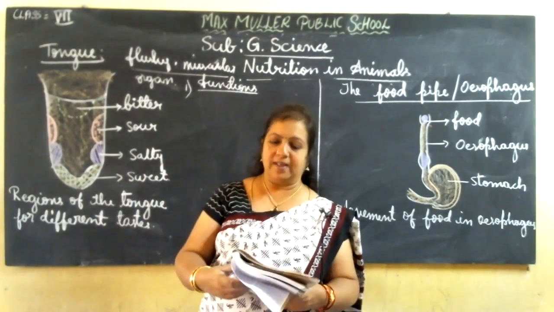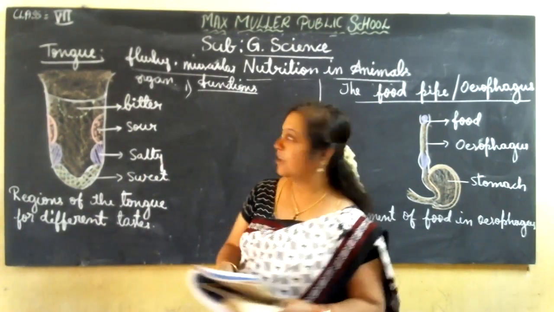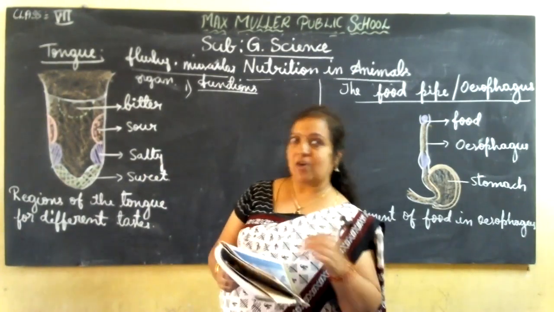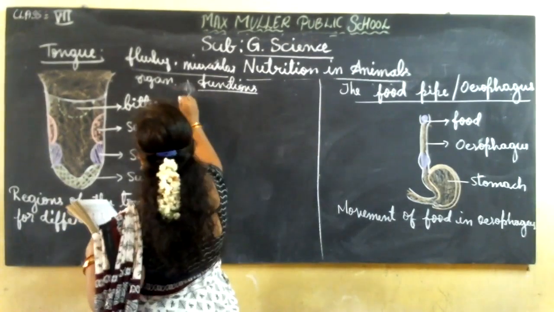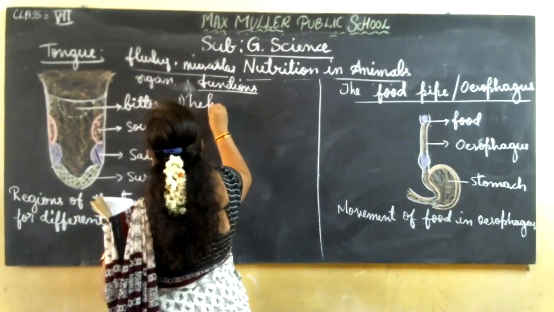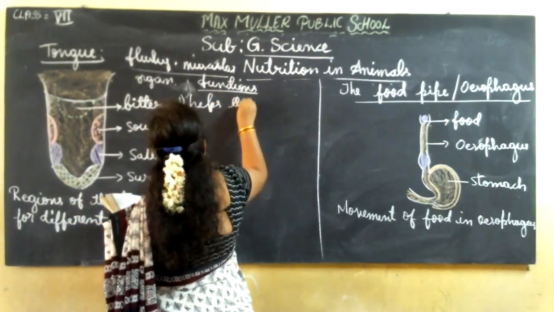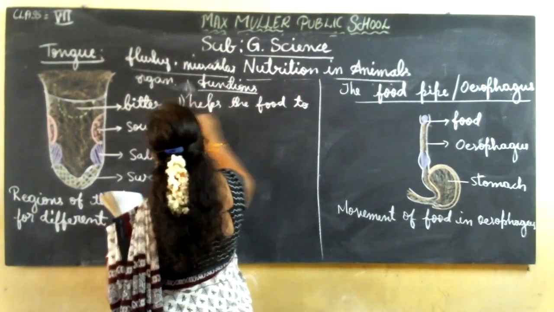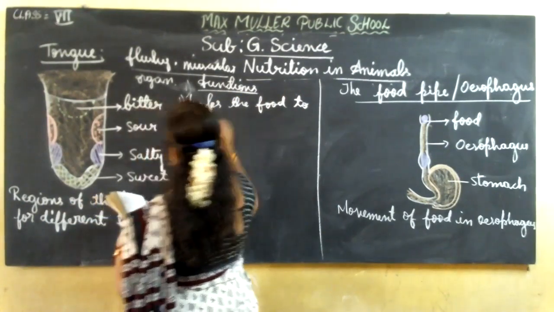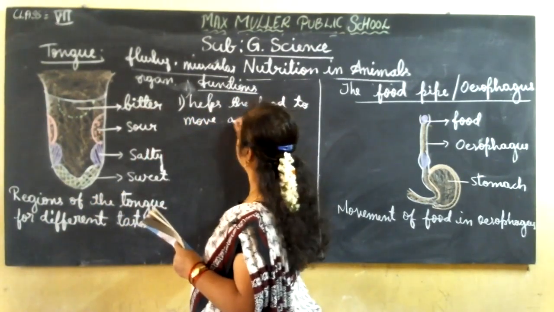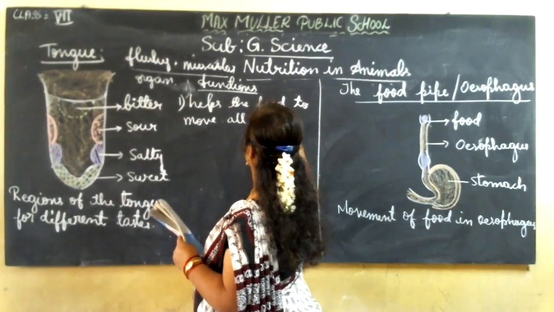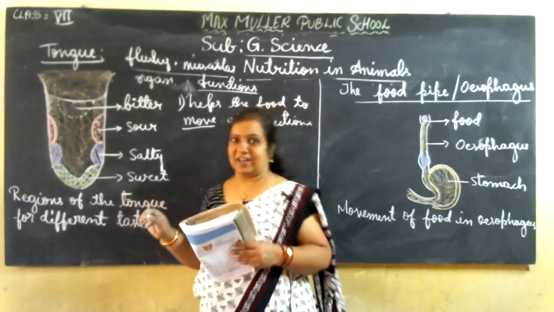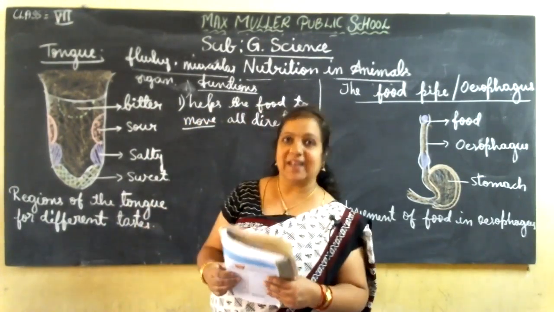It helps the food to move forward, backward, to the sides and corners, so moving in all directions. Especially the movement of the food will be done by the tongue only.